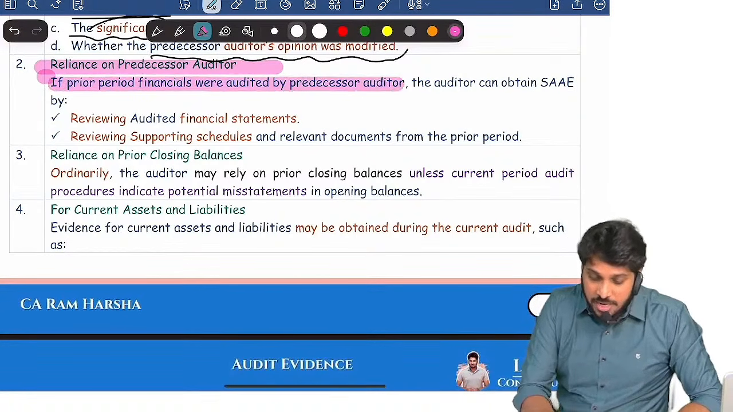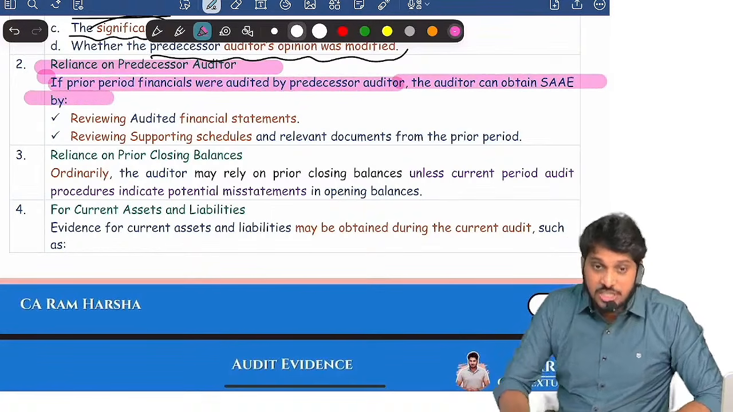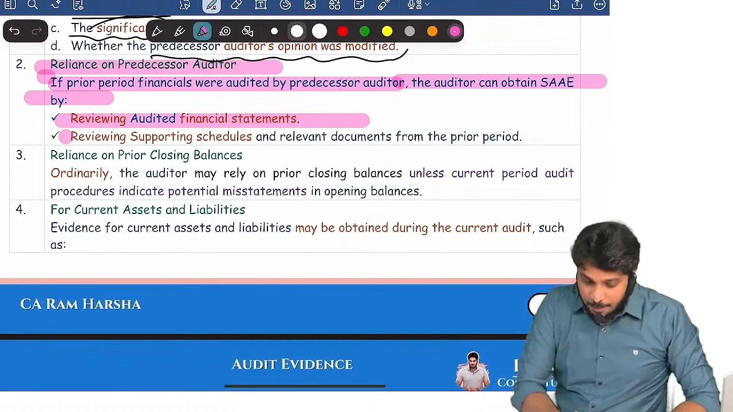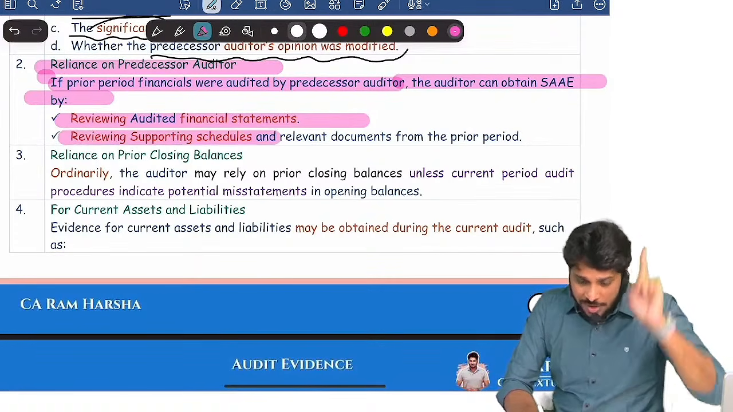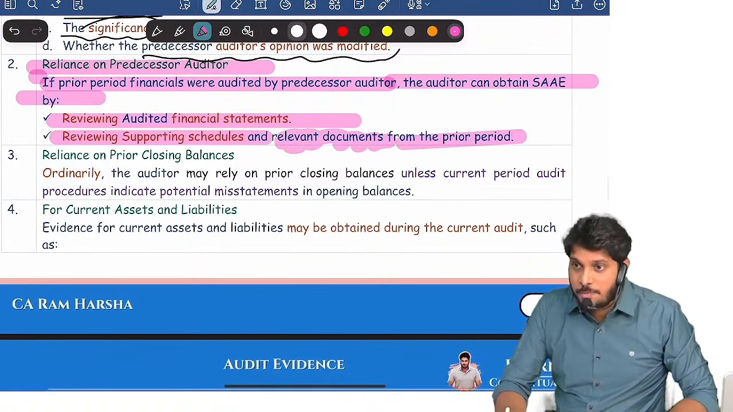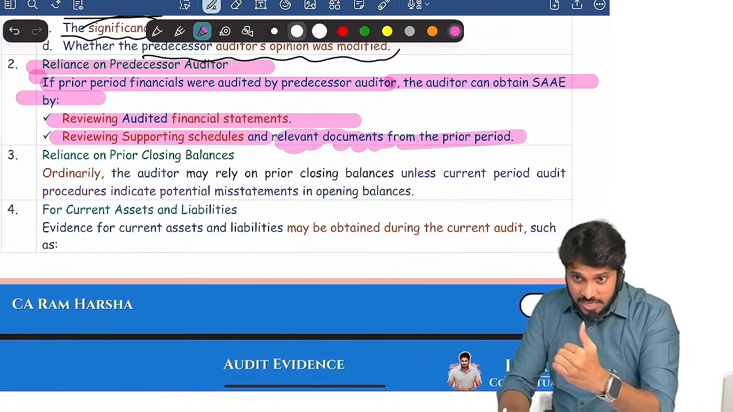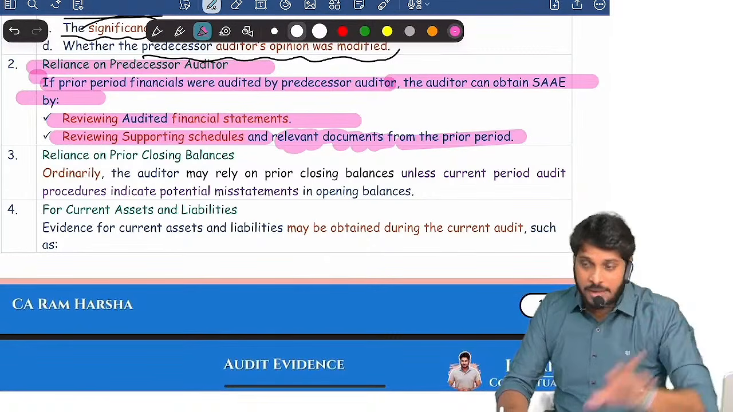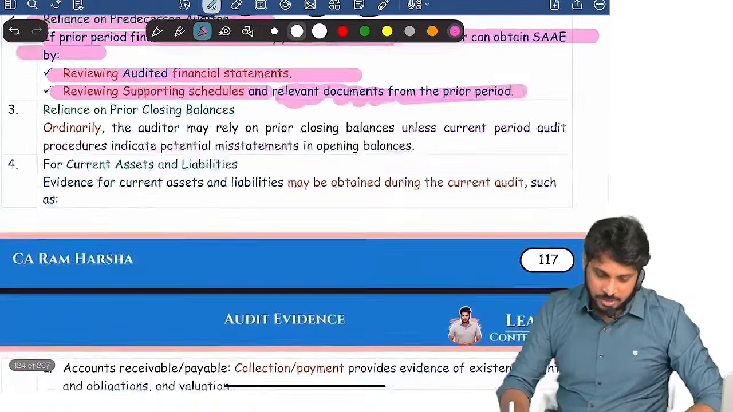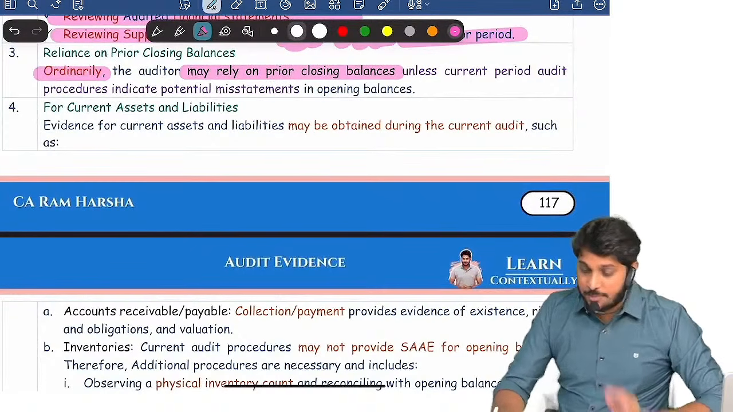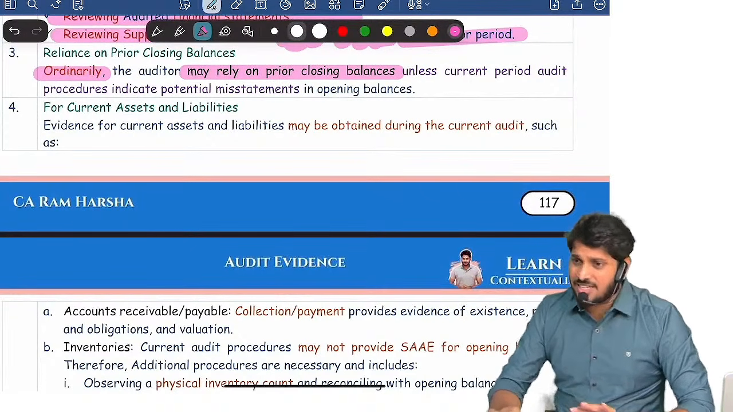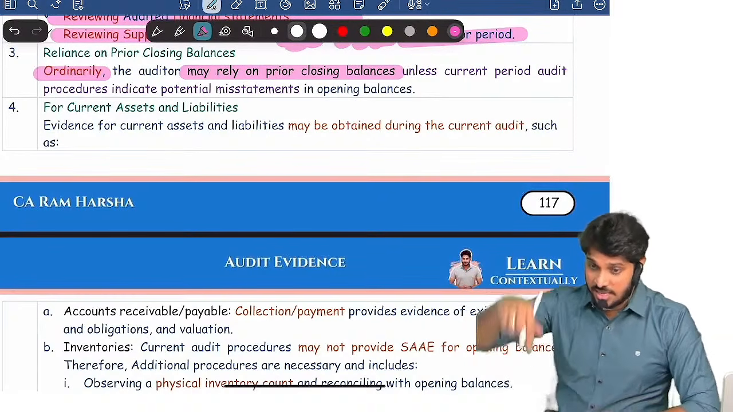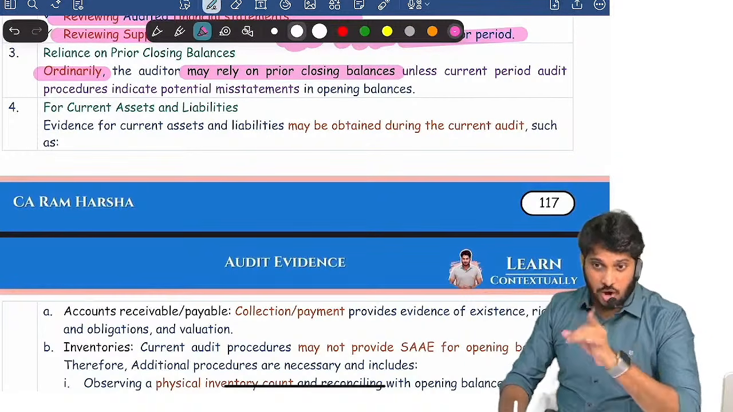Then generally, predecessor audit report, suppose if at all prior period financials were already audited, you can happily obtain sufficient appropriate evidence on opening balances by reviewing audited financials, by reviewing supporting schedules in the notes to accounts, by reviewing relevant documents. Example of relevant documents: board of directors report, annual report will be there, yes or no, all that, opening trial balance will be there. By looking at all this, you can get evidence. Further, ordinarily you can rely upon closing balances. You can trust closing balances because audit is already conducted. You don't have to doubt it unless in the current year you found some evidence contrary.